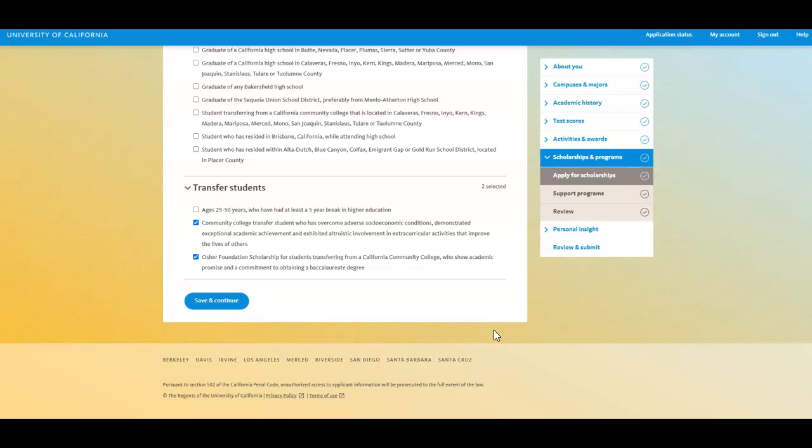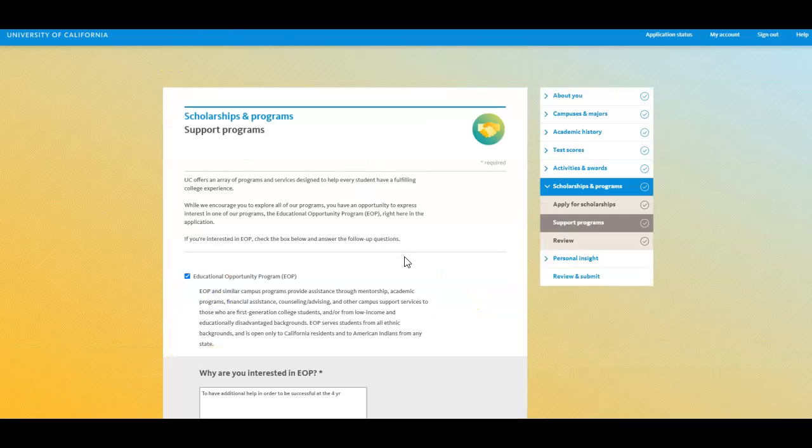That's where you're going to see, in addition to all your federal and California grants, awards and scholarships from the UC system, and a lot of it is based on this information that you have provided. Save and continue.